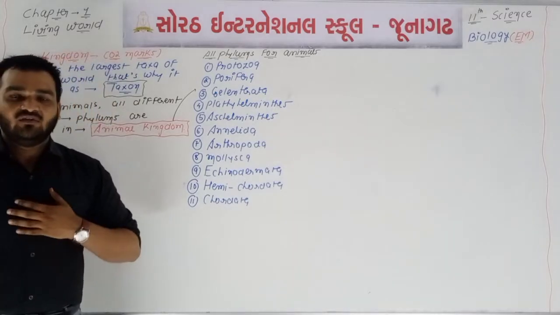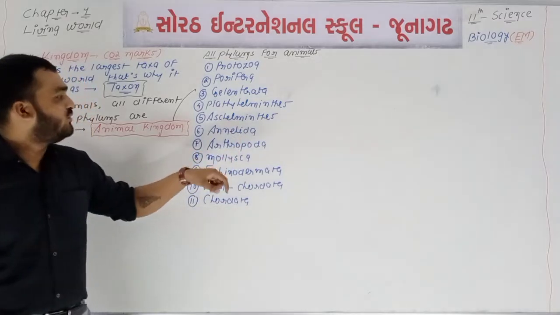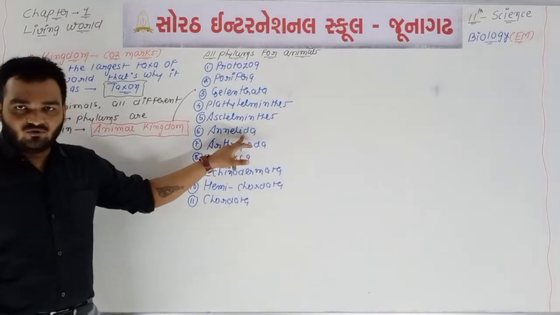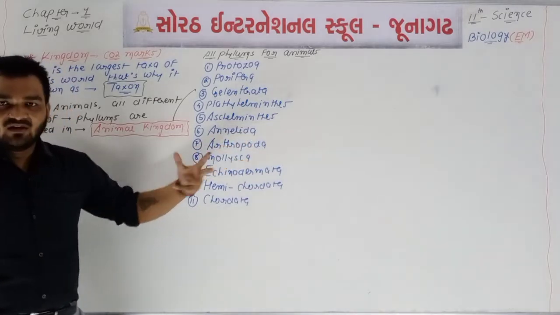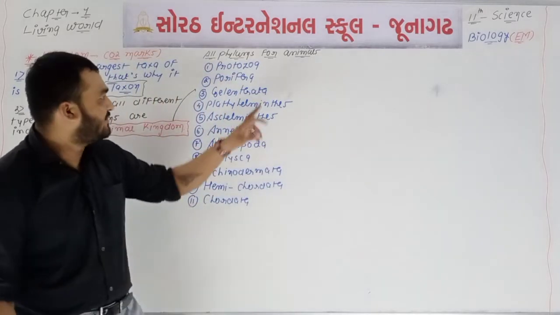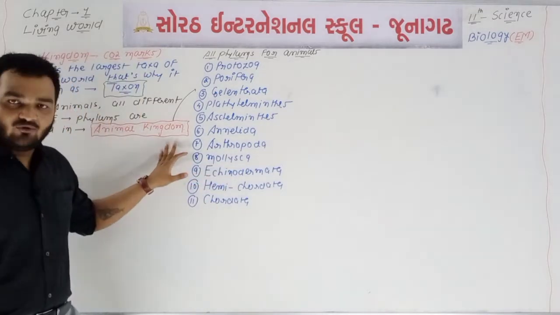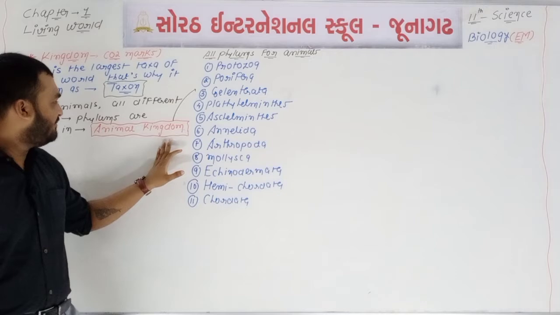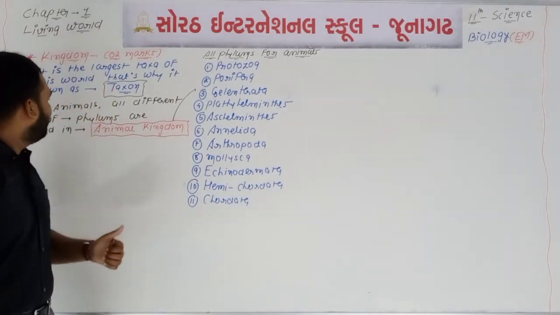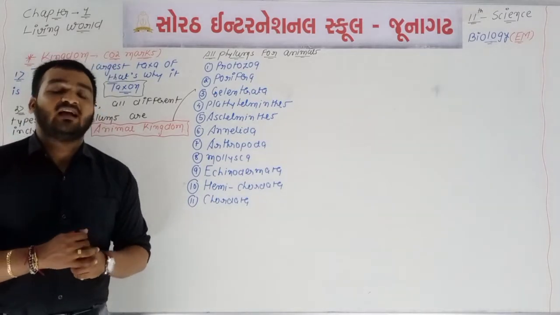We all are humans, so we are included in chordates. Some insects are included in phylum Arthropoda. Earthworm is included in the phylum Annelida. Some unicellular animals like amoeba and paramecium are included in the phylum Protozoa. All phyla are included under the kingdom Animalia, the animal kingdom. So the second point: for animals, all different types of phylums are included under one kingdom, known as animal kingdom.